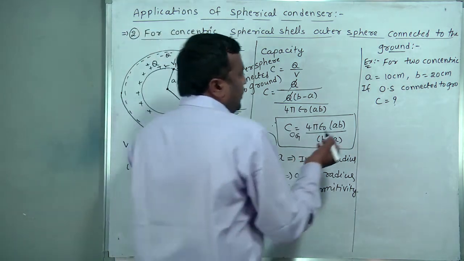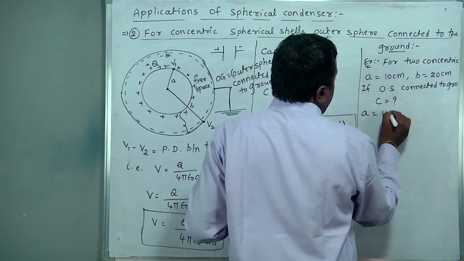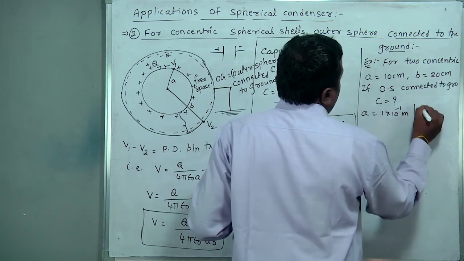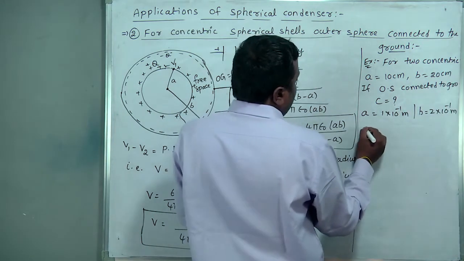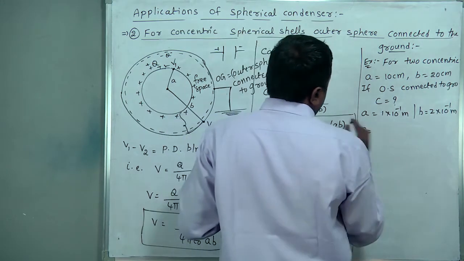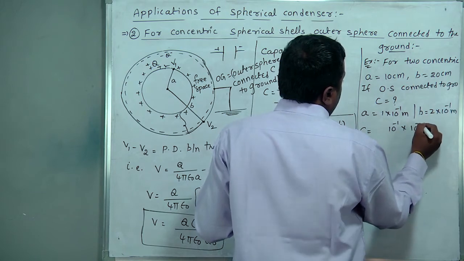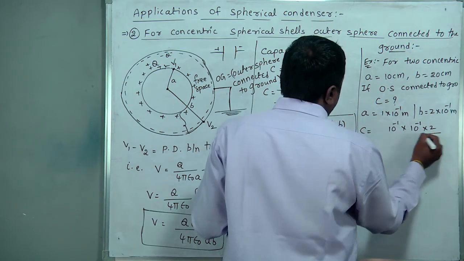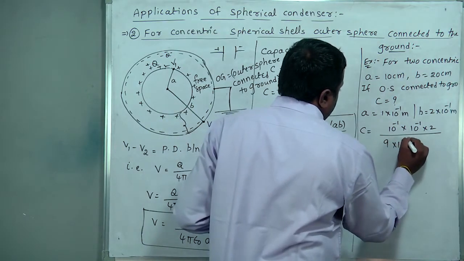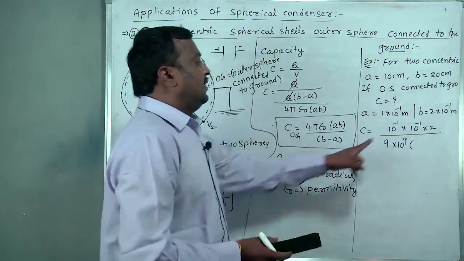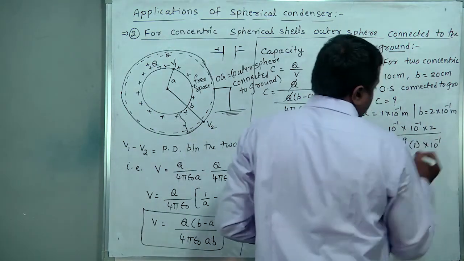Okay, direct formula. Here A is 10 centimeter, which means 1 into 10 to the power minus 1 meter. B is 20 centimeter, which means 2 into 10 to the power minus 1 meter. Substitute here. C equal to 4 pi epsilon naught AB by B minus A. First substitute AB: 10 power minus 1 into 10 power minus 1 into 2, and 4 pi epsilon naught is 1 by 9 into 10 to the power 9, into B minus A, 2 minus 1, that is 1 into 10 to the power minus 1.